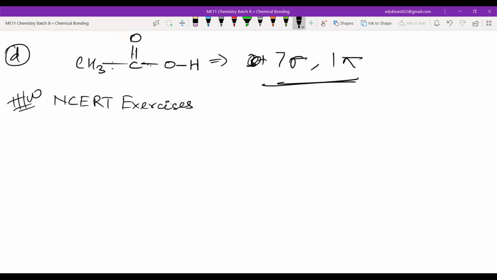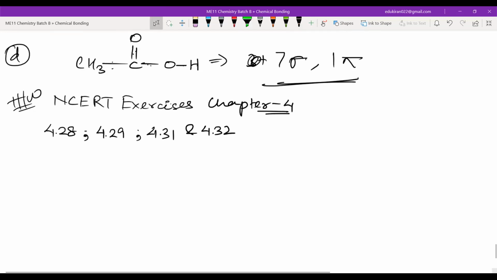NCERT exercises, you have to do 4.28, 4.29, 4.31, and 4.32. Okay, this is your homework. Chapter 4.